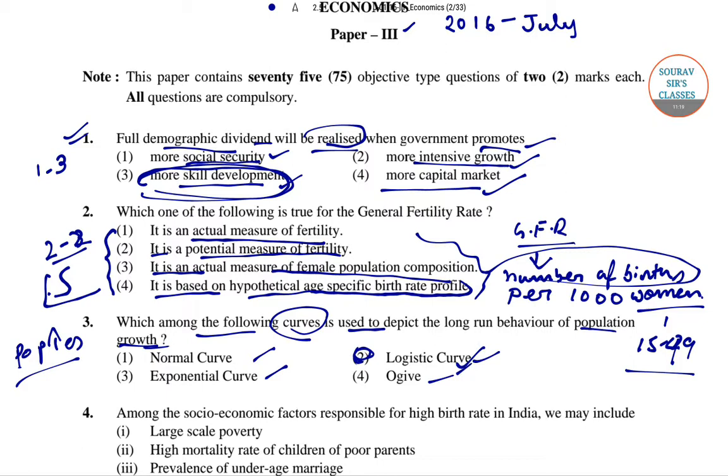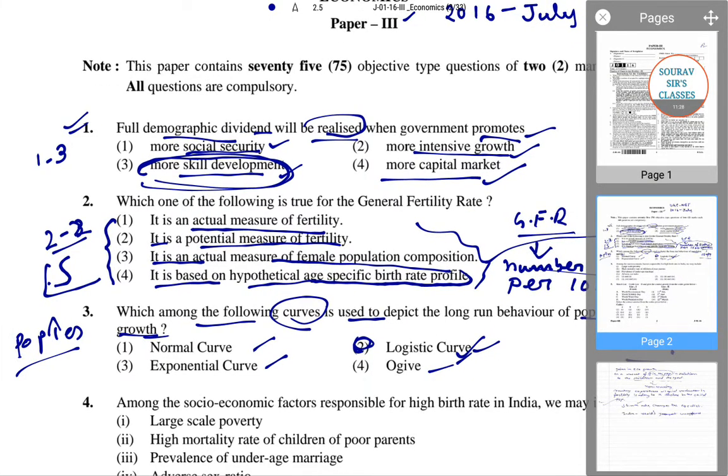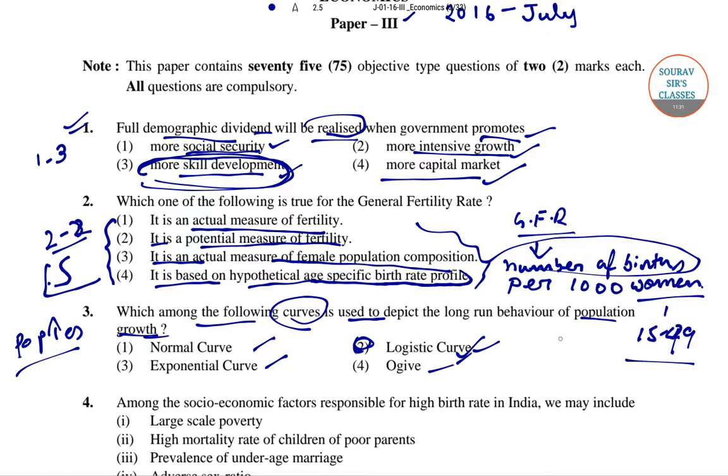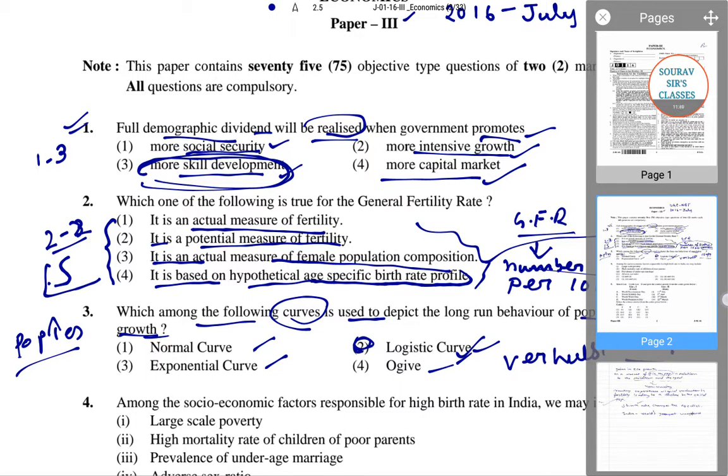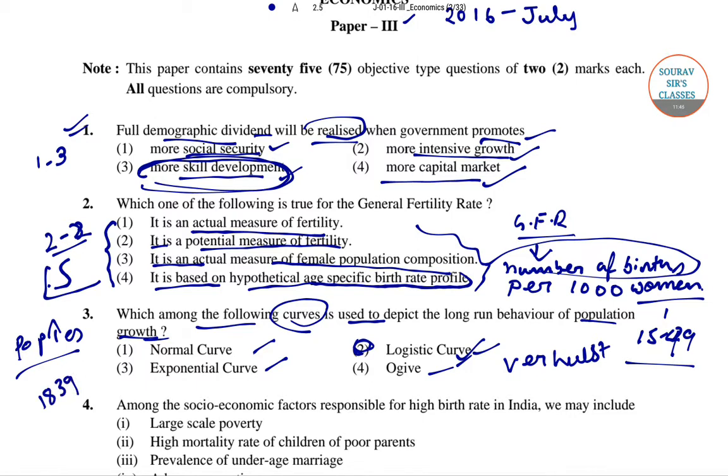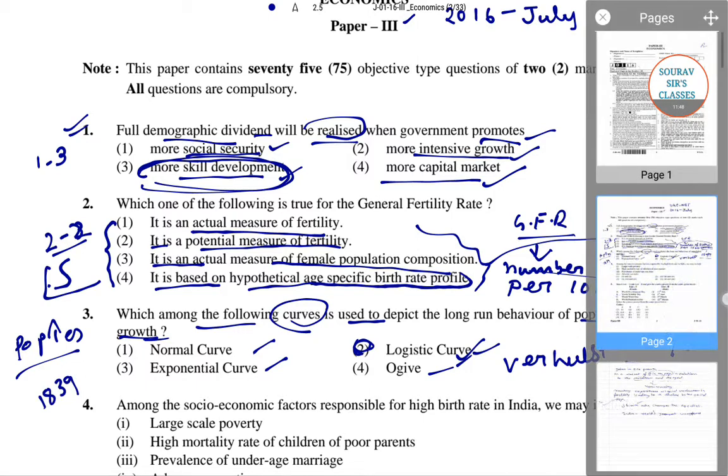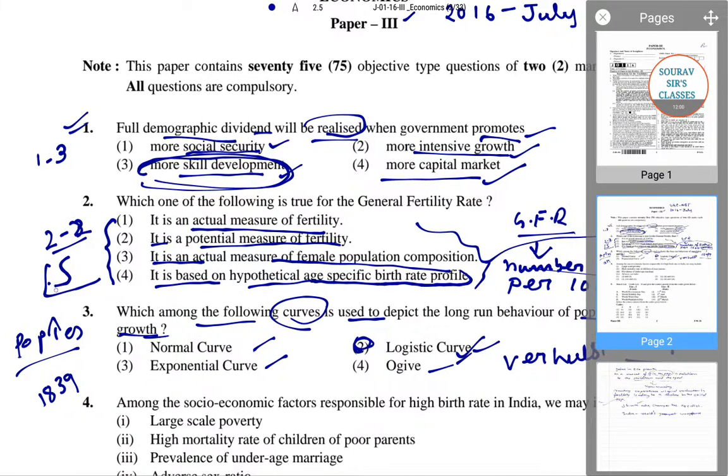Now what is the logistic curve? It was proposed by Verhulst in 1839. So what did he say? Verhulst basically proposed that population normally grows in a much more orderly fashion than proposed by Malthus, describing its growth as a curve of S-shaped population.